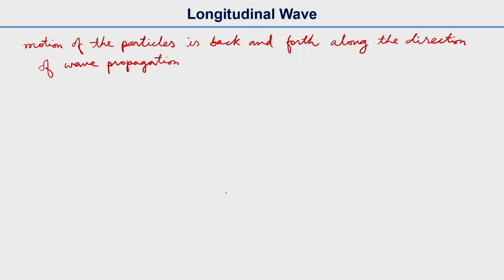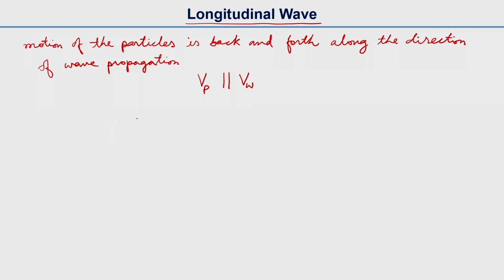Then it is called a longitudinal wave. Basically the velocity of the particle, which we represent as Vp, is parallel to Vw, which is the wave propagation velocity.